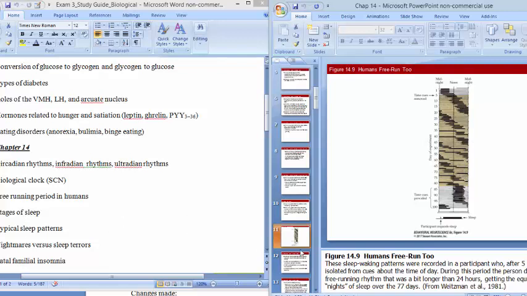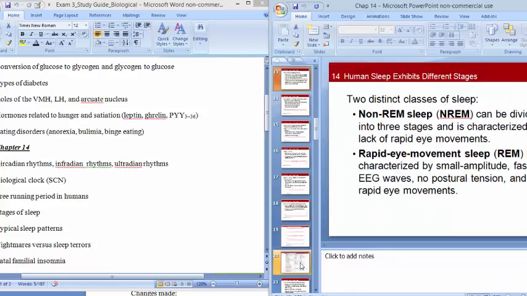As far as stages of sleep go, we talked about how you have non-REM sleep. We have 3 stages. We used to have 4, but now 3 stages of non-REM sleep, where an individual can have some eye movements, but they're not rapid. They're kind of like slow rolling of the eyes, and your muscles are not paralyzed, so this is where you do your flopping kind of thing.